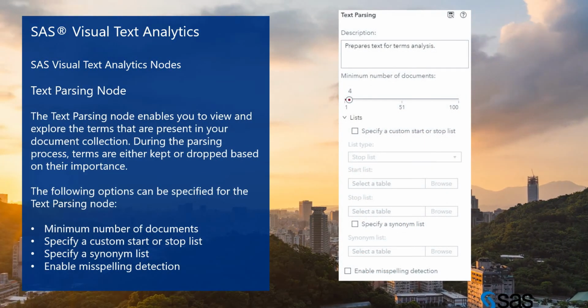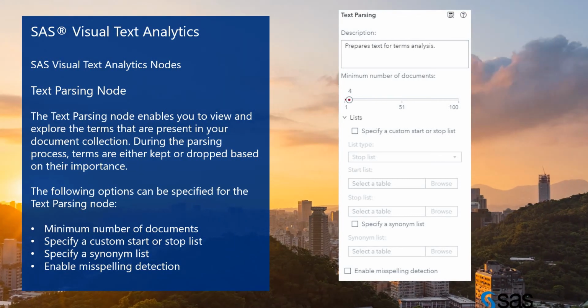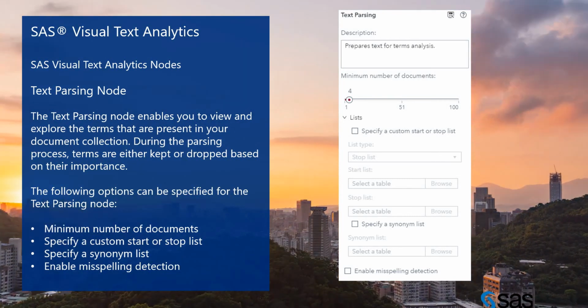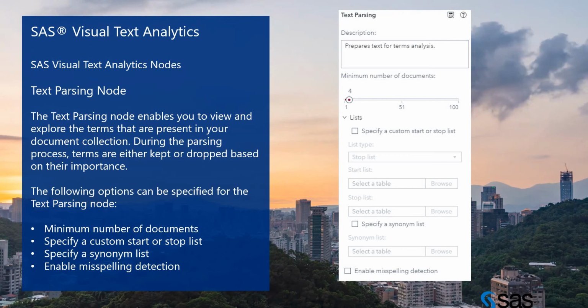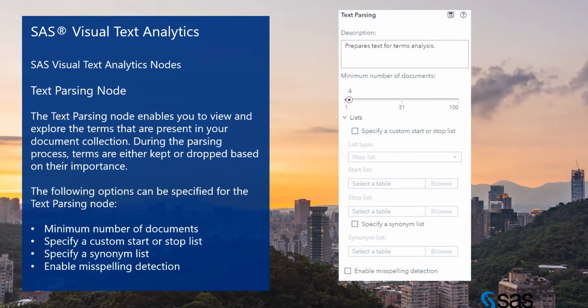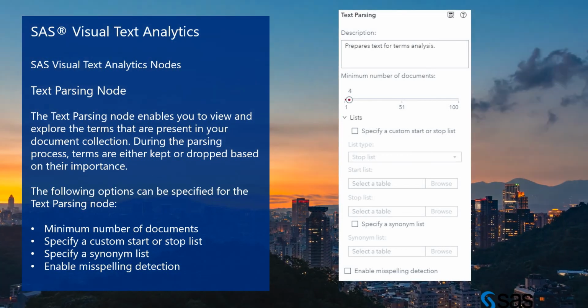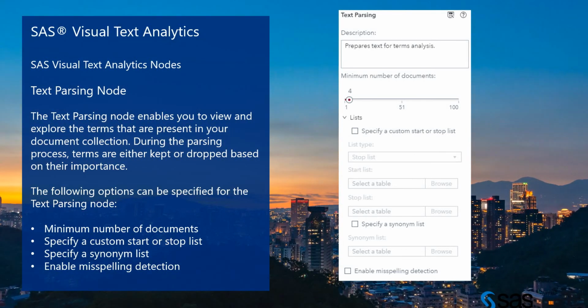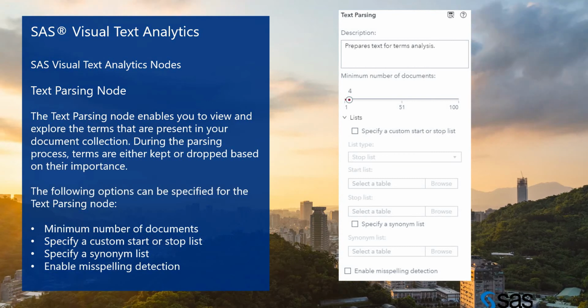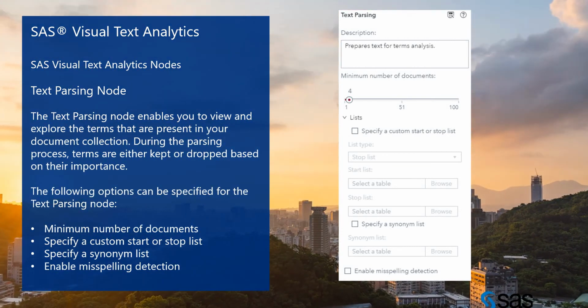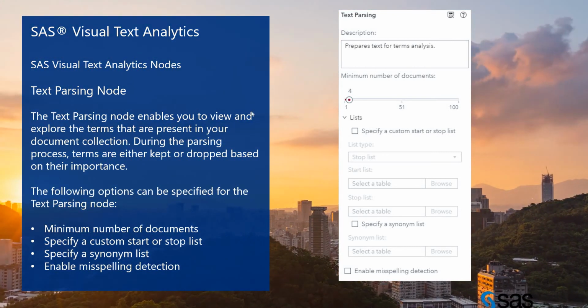Next, let's go to the text parsing node. So what is the text parsing node? The text parsing node enables you to view and explore the terms that are represented in the document collection. During the parsing process, terms are either kept or dropped based on their importance. So let's see the text parsing node.